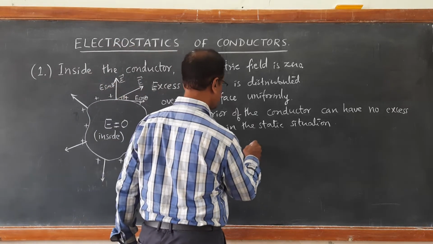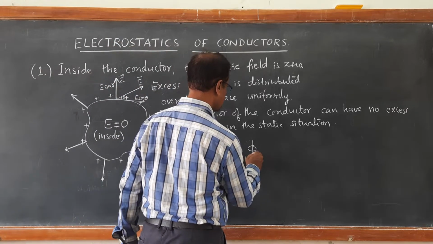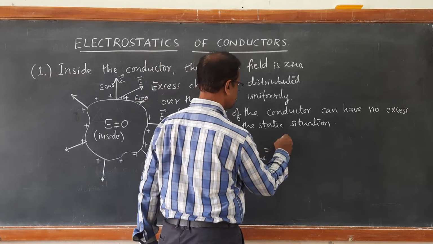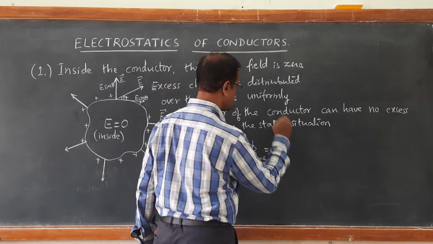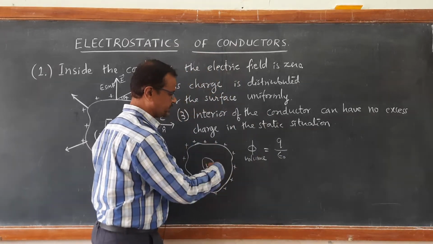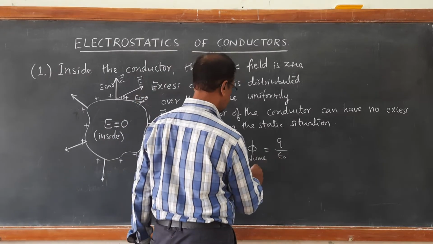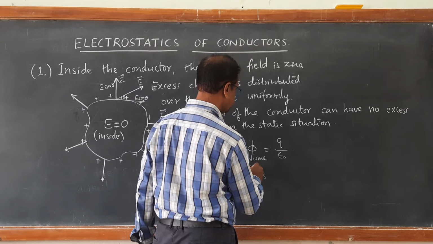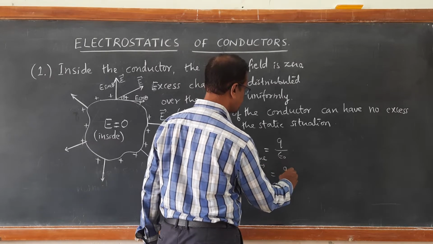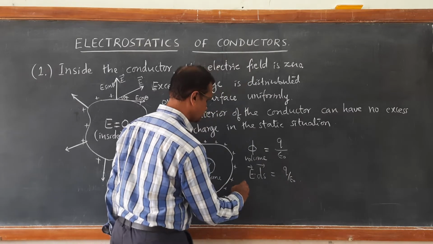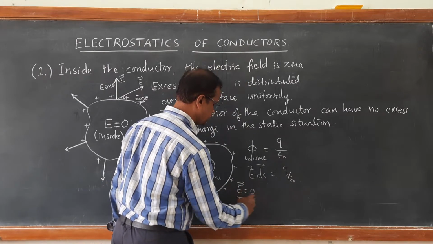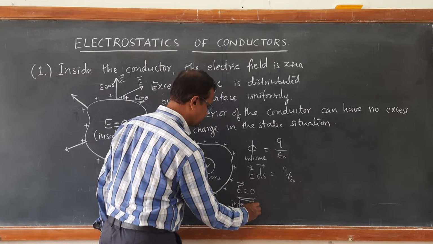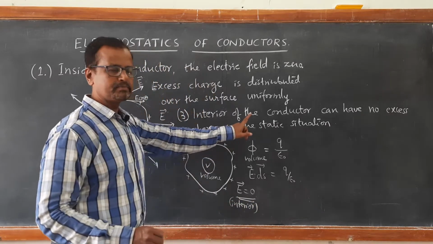Total electric flux linking with this small interior volume is equal to net charge by epsilon naught. And we know electric field inside is 0, which is given by E dot ds equal to Q by epsilon naught. Since E is equal to 0, we have found that in the interior E is 0. Interior of the conductor, electric field is 0. It is present only on the surface.